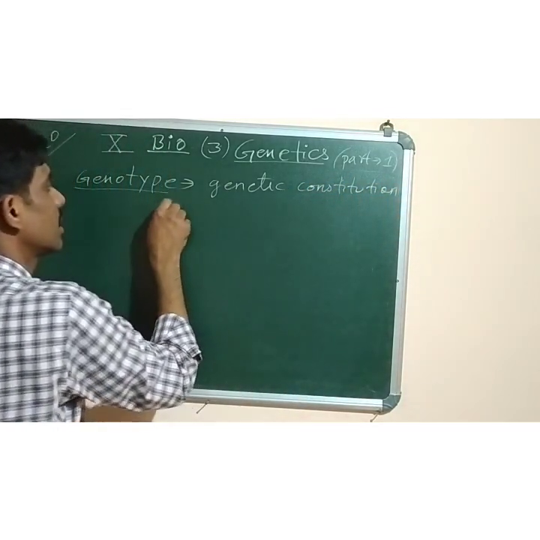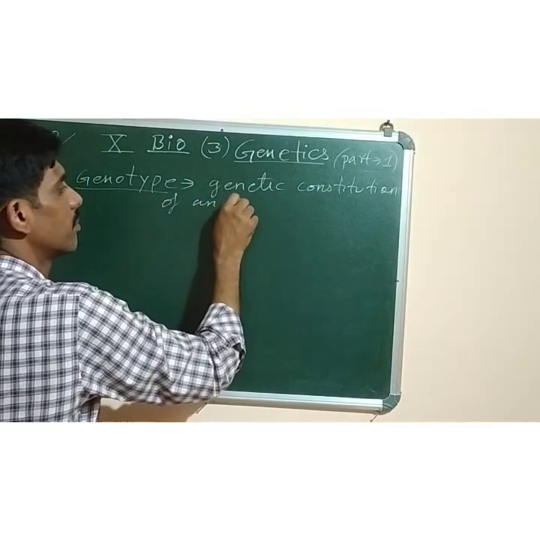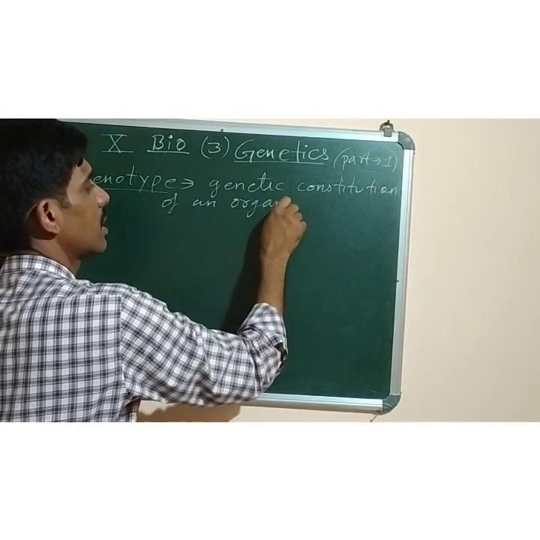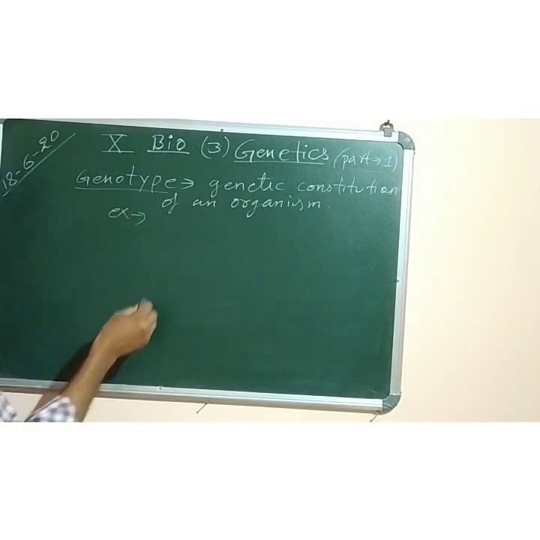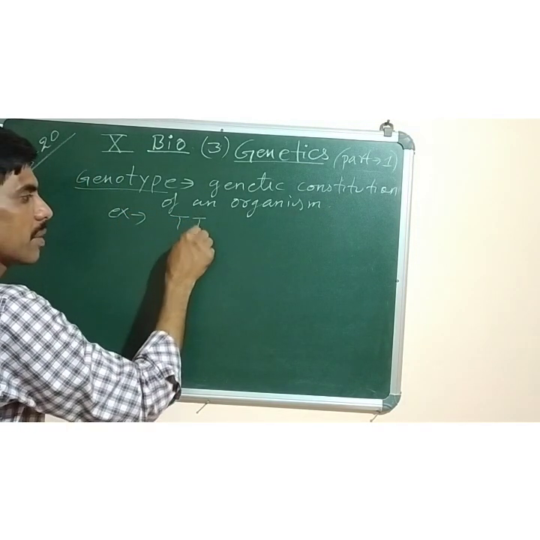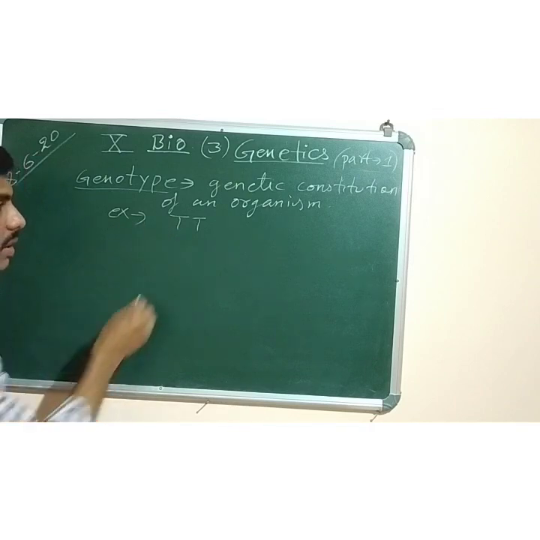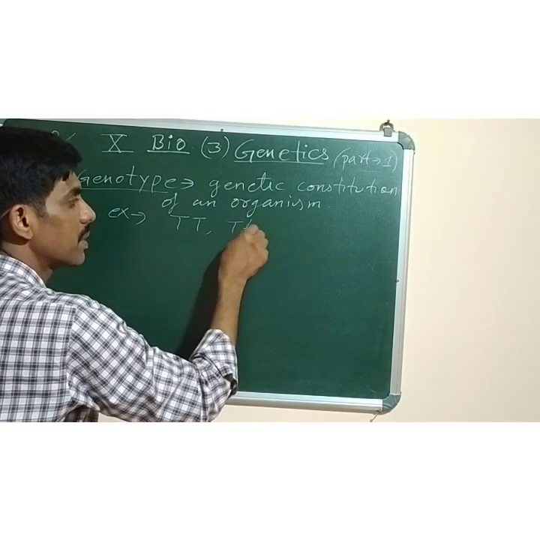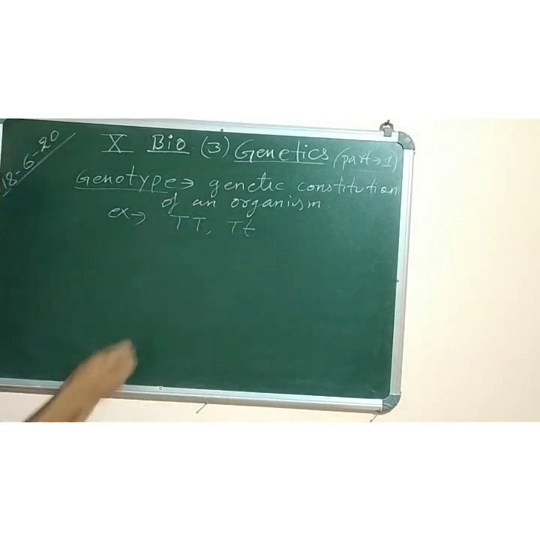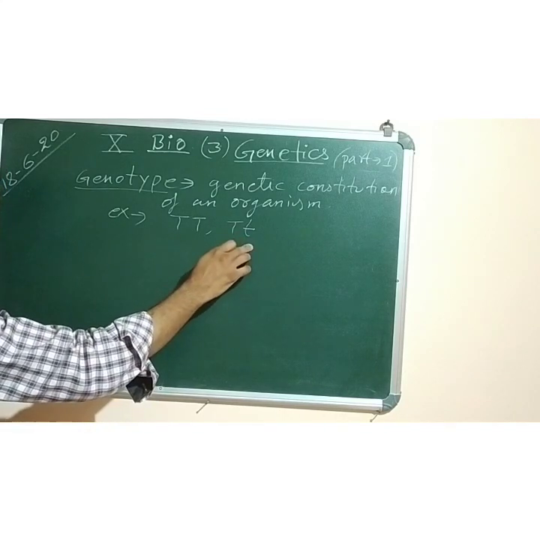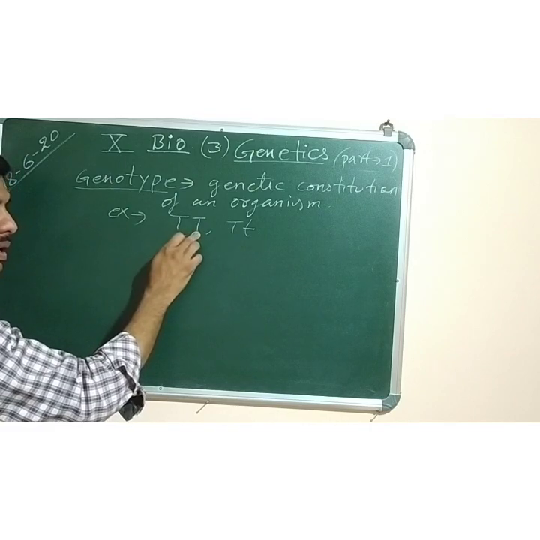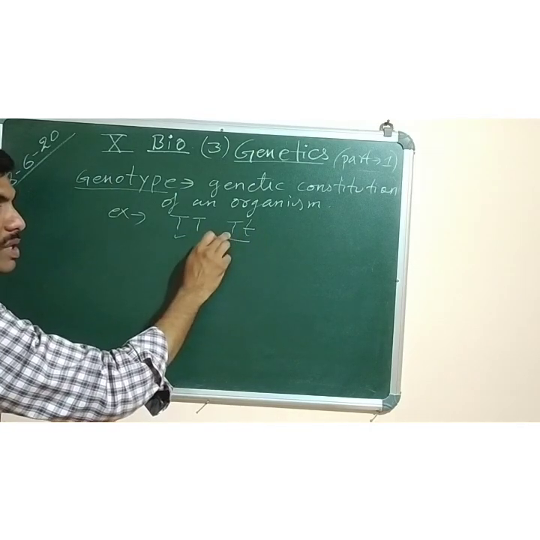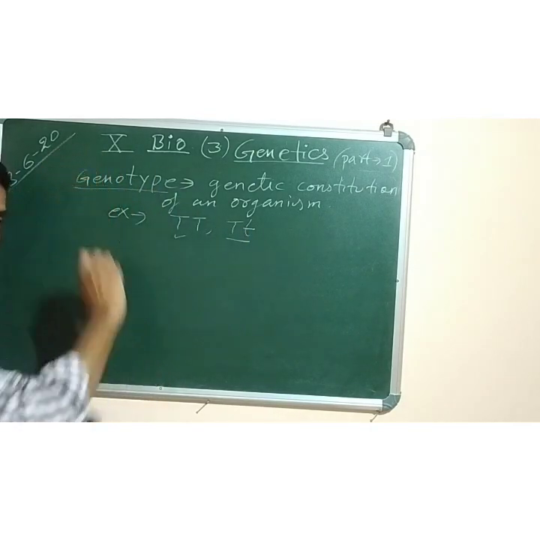Example, the genotype of a tall plant: this is called homozygous tall, and this one is also a genotype, called heterozygous tall. Both plants are tall, but their genetic constitution is different. This one is homozygous, both capital T. This is heterozygous, in which one is capital T and one is small t.